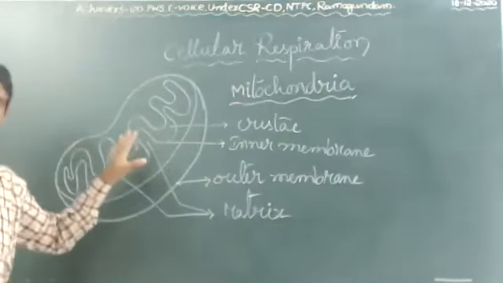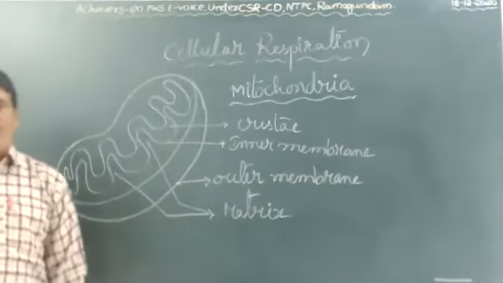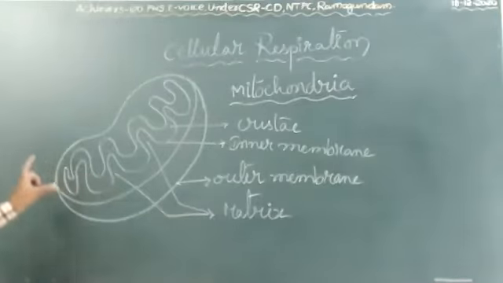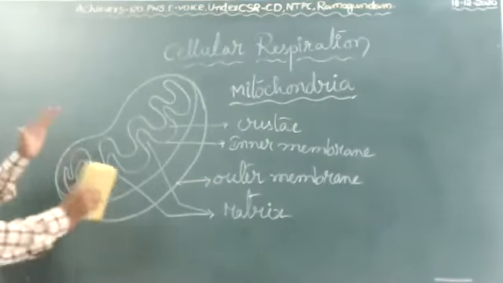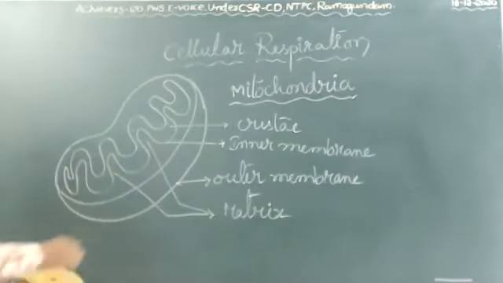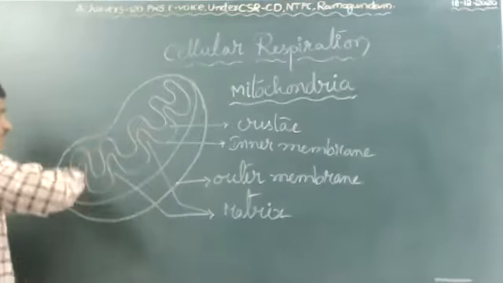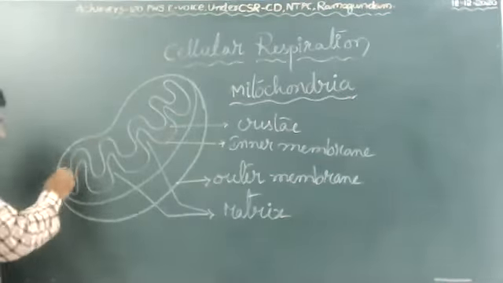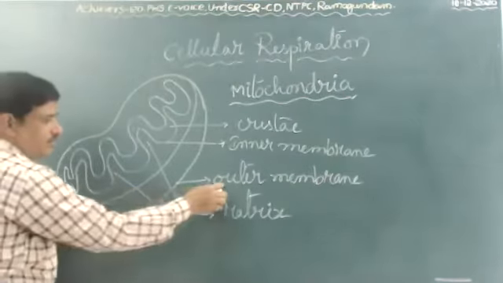Inside, so many DNA, ribosomes are present, but the diagram is also very important. Sometimes they will give the diagram in the board exam, and you label the parts clearly. Once again, listen. It is covered with two membranes.